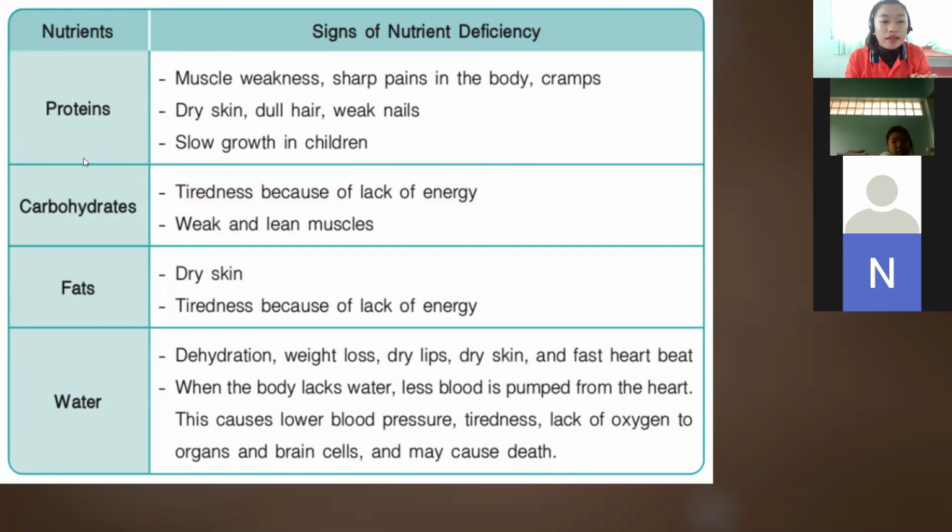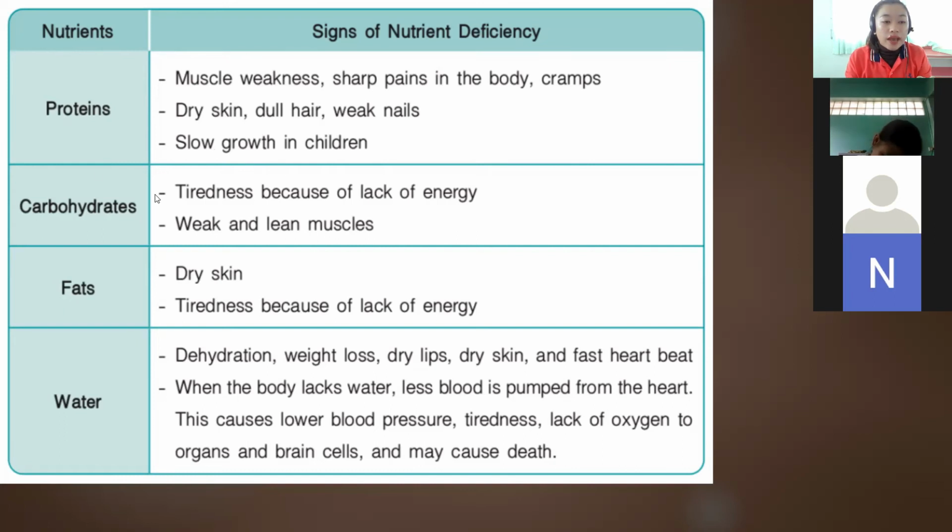If we lack proteins in our body, our muscles weaken, and we have sharp pains in the body, cramps, dry skin, dull hair, weak nails, and slow growth in children. That's why proteins are very important to our diet every day.